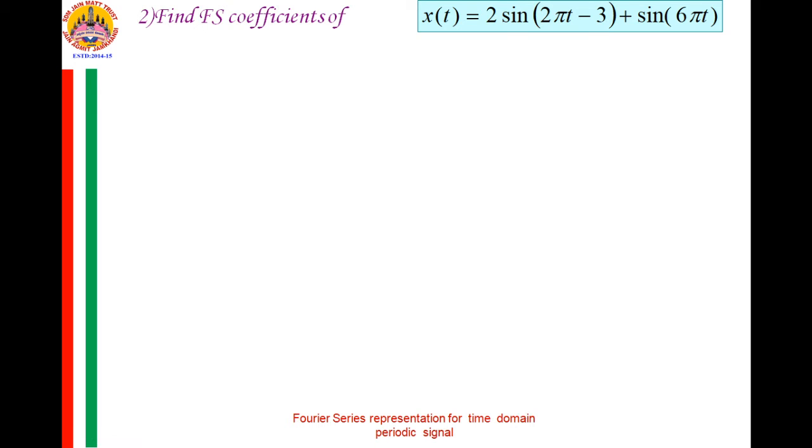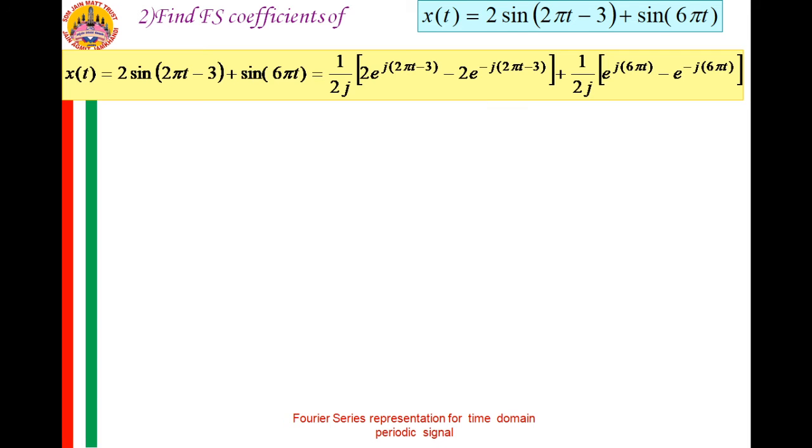Now this is the second example, where x of t is equal to 2 sine of 2 pi t minus 3 plus sine of 6 pi t. Again, this is a sinusoidal form of a signal, so we shall express it in terms of an exponential form. Each of these sinusoidal terms we express in an exponential form: 1 by 2j, 2 into e raised to j 2 pi t minus 3, minus 2 into e raised to minus j 2 pi t minus 3, plus 1 by 2j e raised to j 6 pi t minus e raised to minus j 6 pi t. This is the exponential representation of these two sinusoidal forms.